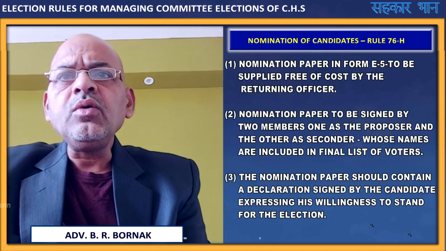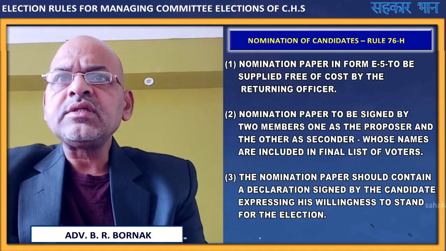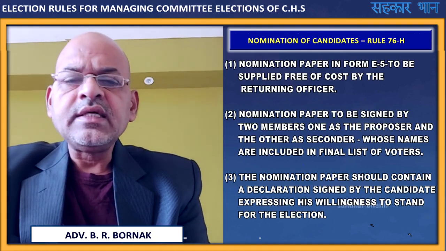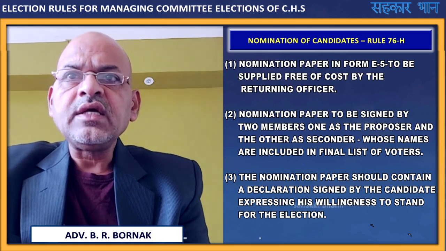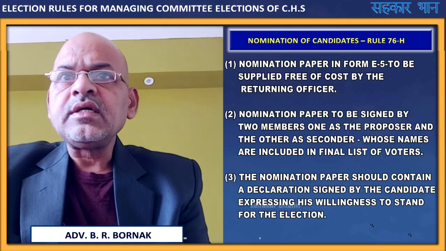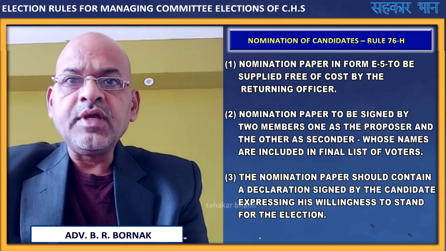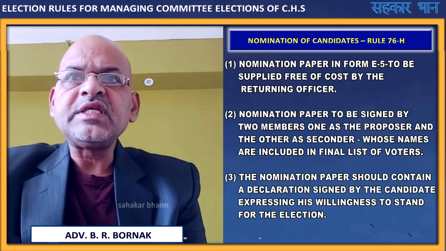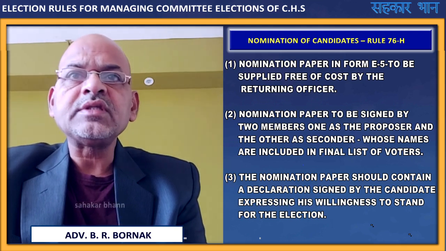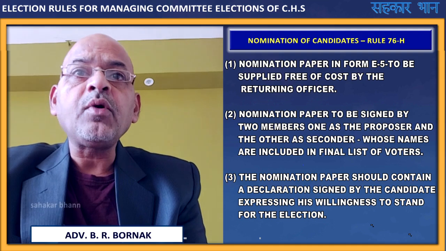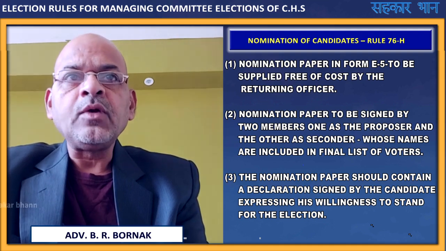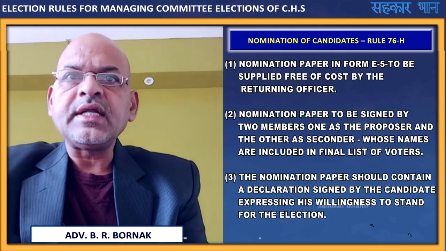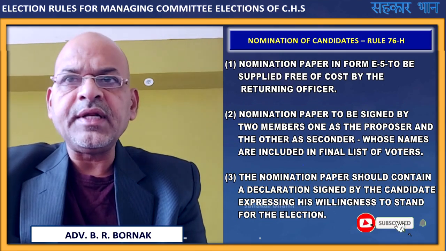Further, now the actual election process starts with the nomination of candidates, as per Rule 76H. Nomination papers are in Form E5. E5 is the prescribed form to submit the nomination paper. This nomination paper in Form E5 is to be supplied free of cost by the returning officer to the members who want to contest the election for the managing committee.